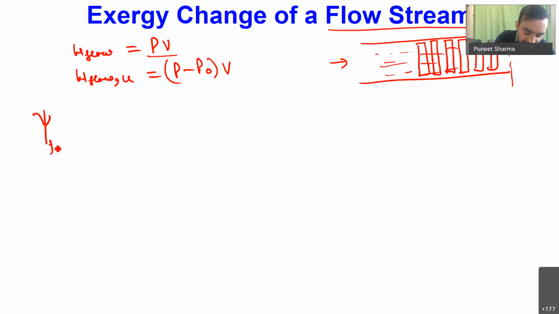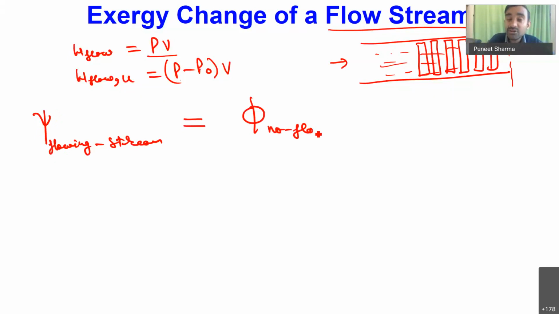So psi is nothing but exergy associated with flowing stream. So exergy associated with flowing stream will be equal to phi. So phi was the no flow exergy. Okay, you have seen phi was nothing but no flow exergy, plus we will be having exergy associated with flow work. So I have to take the utilized portion of the flow work also over here.